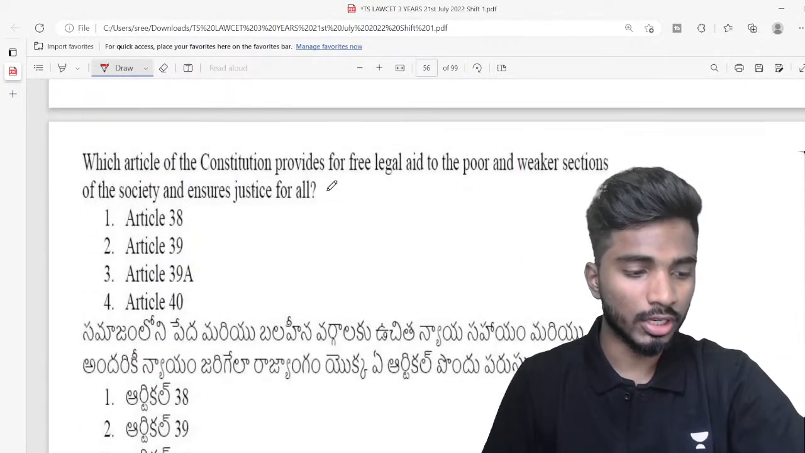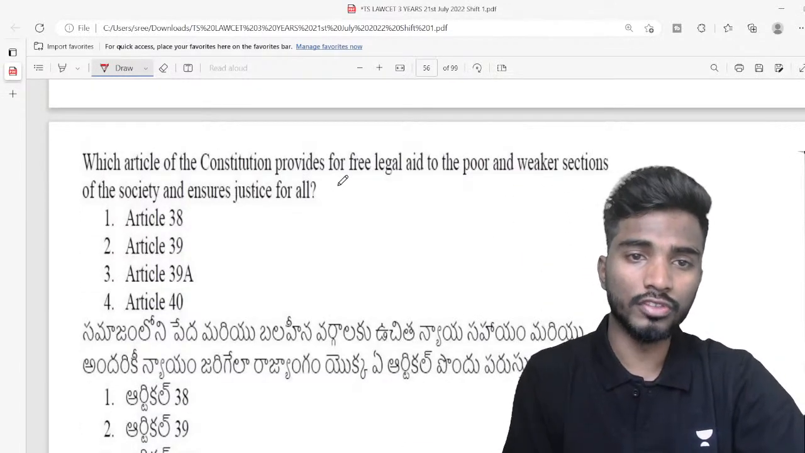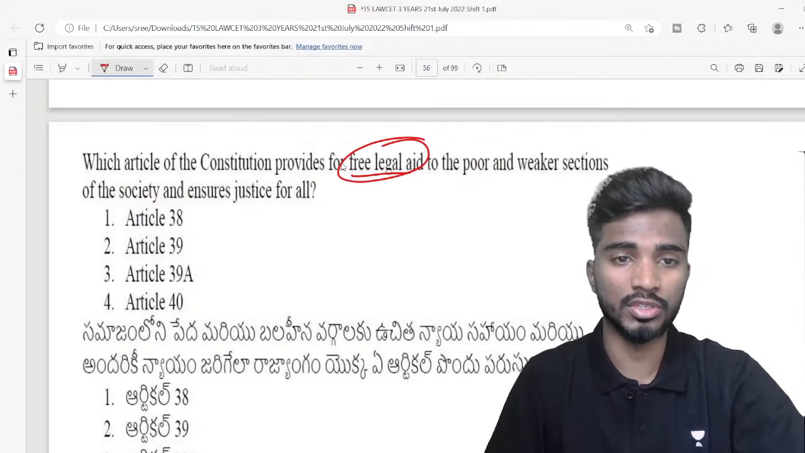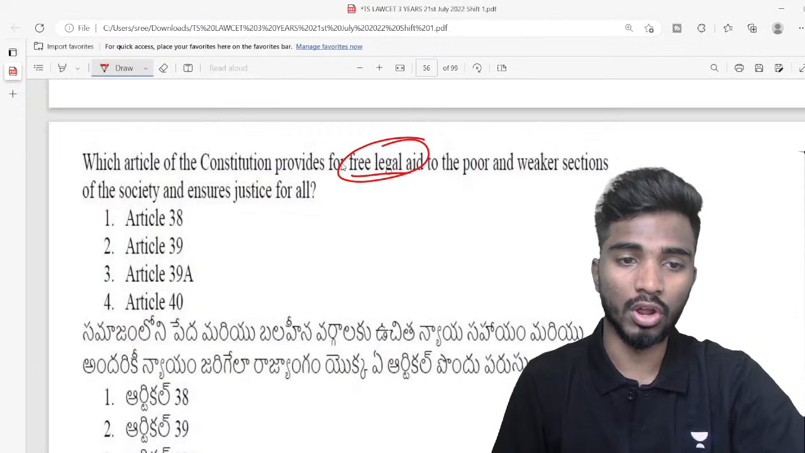Question number 10, I would say, which article of the Constitution provides for free legal aid to the poor and weaker sections of the society and ensures justice for all?